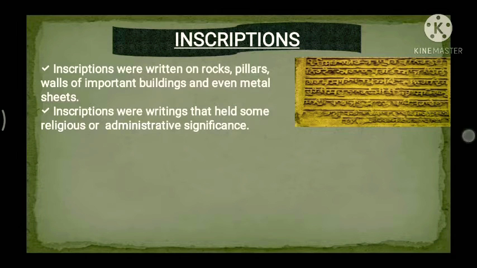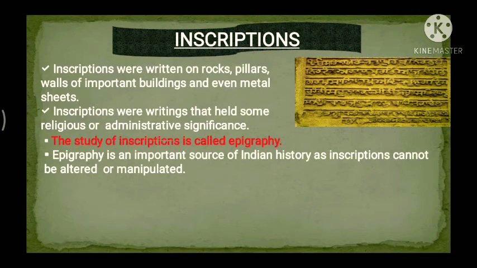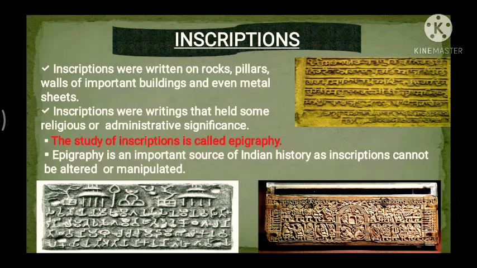Now inscriptions were writings that held some religious or administrative significance. So it had some religious significance: what kind of god they used to worship, which religion they preferred, how the people used to carry out different religious programs, and all these things.